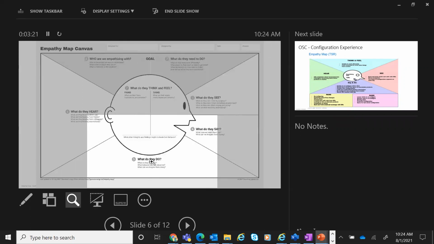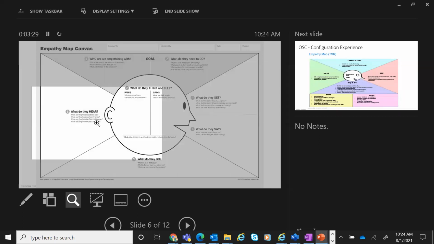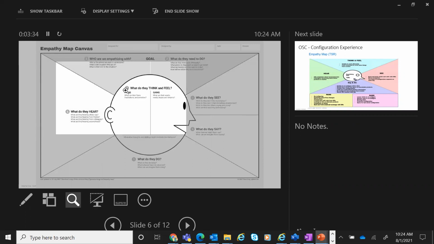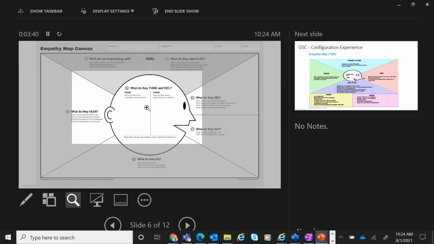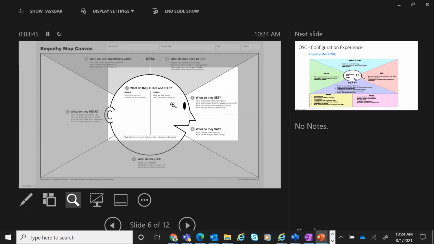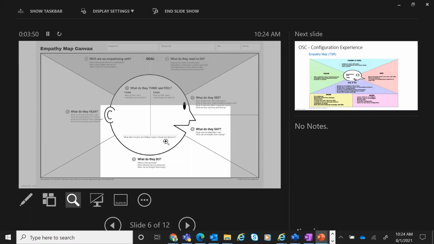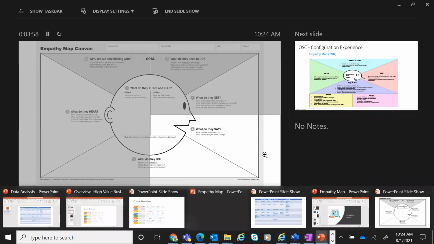But what do you do? I jog every day. I eat healthy. I drink a lot of water. So this is operational doing. This is strategic doing. What do they hear is literally what do they hear. And then we are talking about pains. What are their fears, frustrations, and anxieties? Those are their pains. What are their gains? What are their wants, needs, hopes, and dreams? So you see, in a way, we are completely capturing everything, the essence about the customer group. So this is a great tool while you're doing user research.